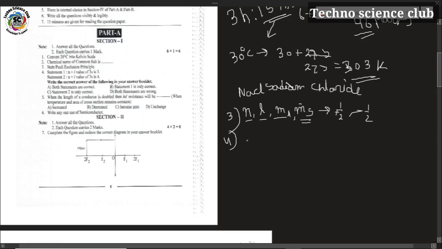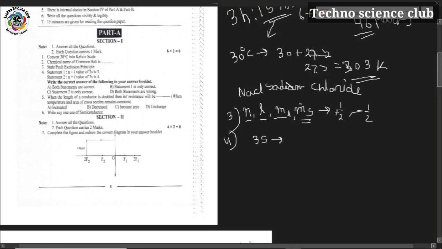The fourth question has two statements. The n plus l value for 3s is 3, and the n plus l value for 3p is 4. For these two statements, write the correct answer in your answer booklet. A, both statements are correct. B, statement 1 is correct. C, statement 2 only is correct. D, both statements are wrong.